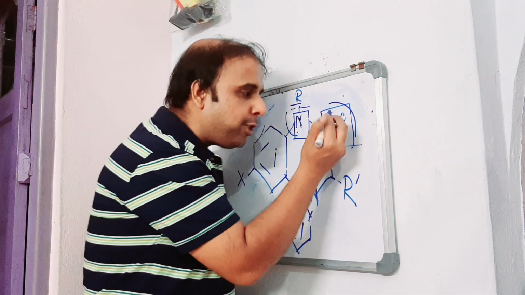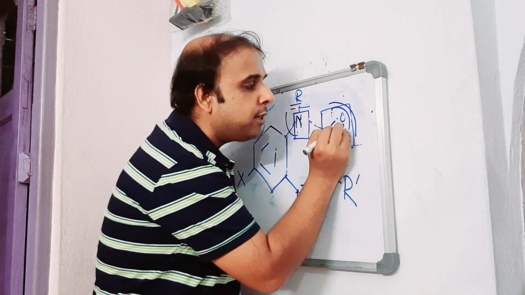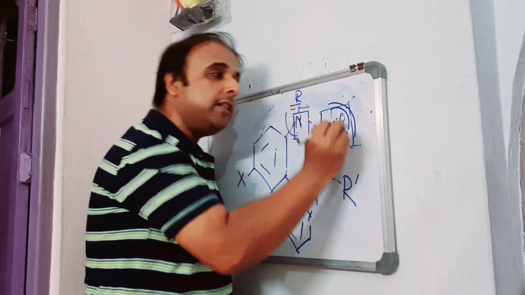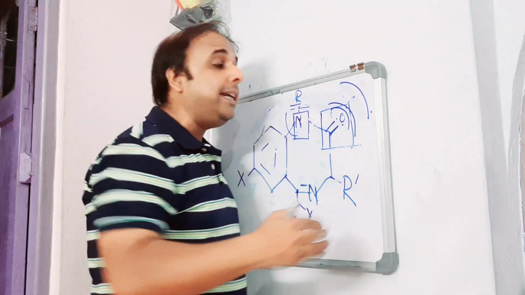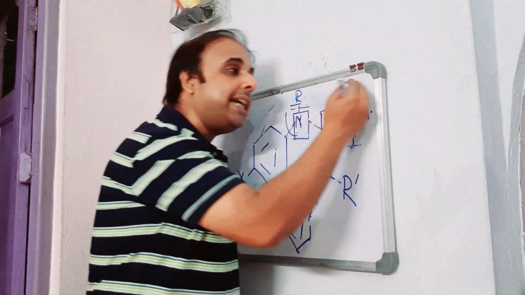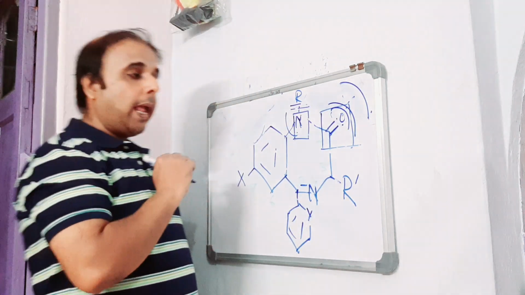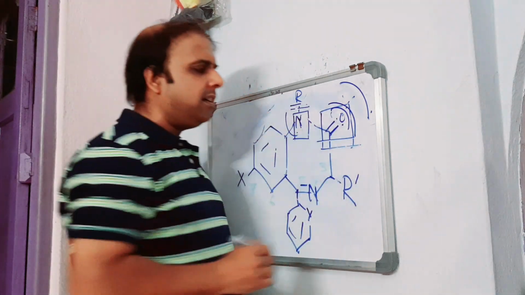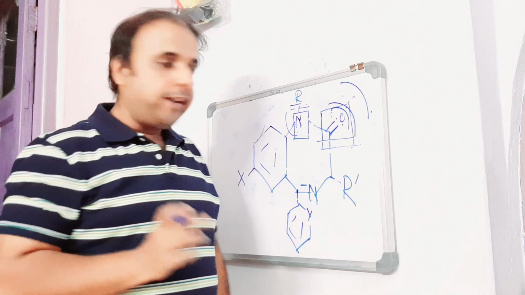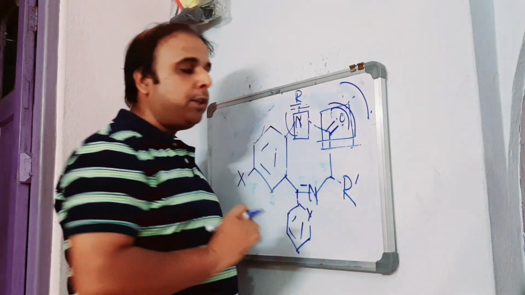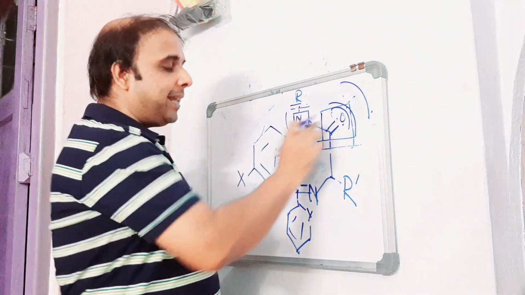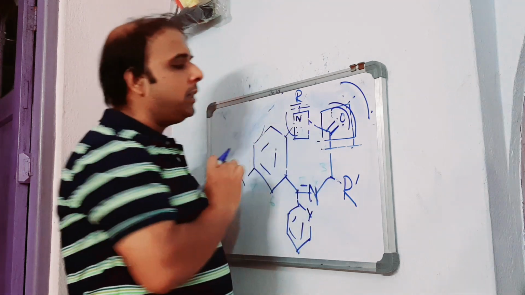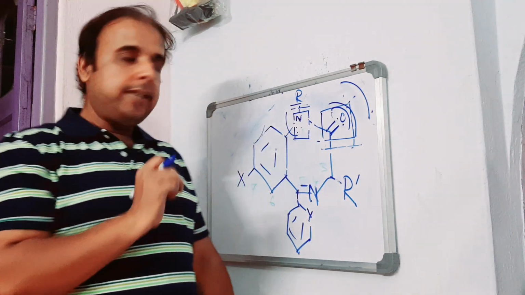That means it should be kept here. Why? Because this will form hydrogen bond with its corresponding or complementary amino acid, complementary active site residues, right? So this is found to be the thing. That means in order to retain the proper CNS depressant effect, the carbonyl group at second position should be there. So that means we are done with both the positions, first and second, right?